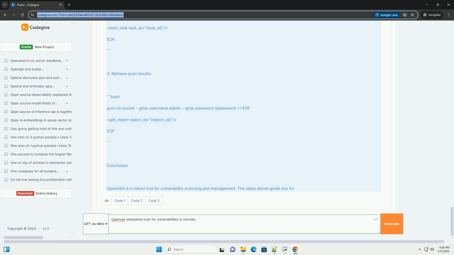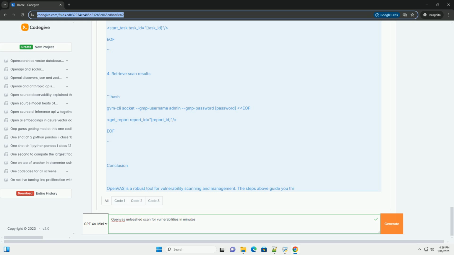Step 2. Initialize OpenVAS. After installation, you need to set up OpenVAS. This includes downloading the latest vulnerability database and setting up the services. This command will initialize OpenVAS and may take some time to download vulnerability data. Step 3. Start OpenVAS services. Once the setup is complete, start the OpenVAS services.